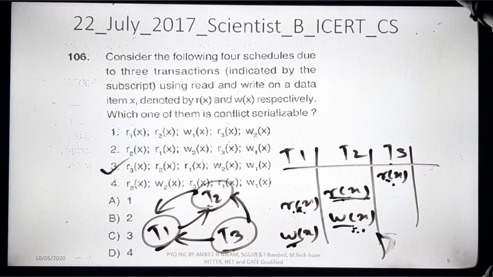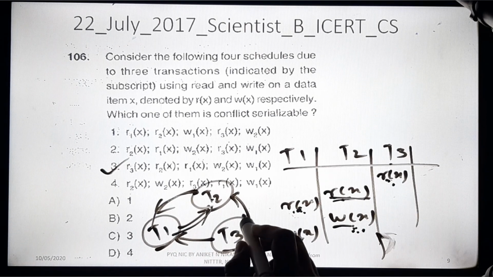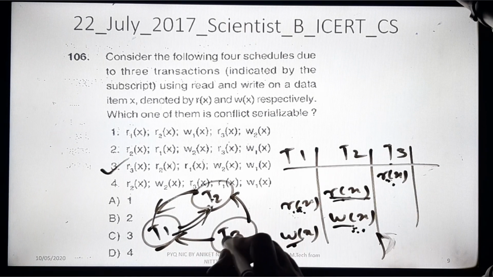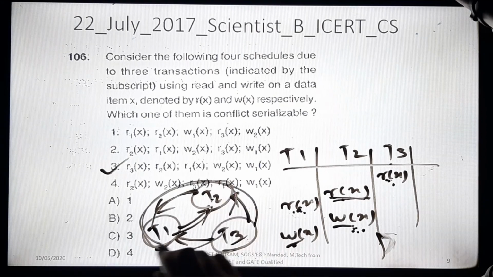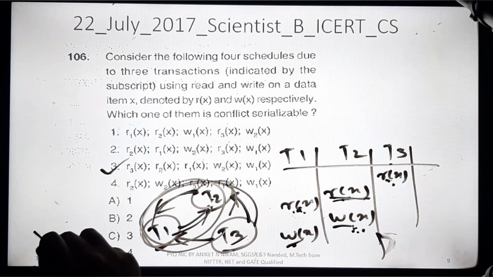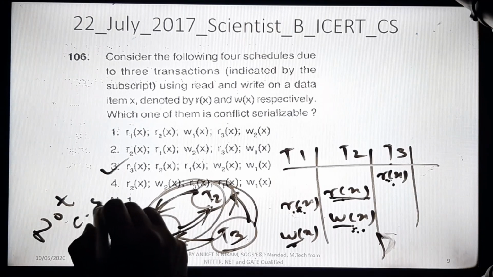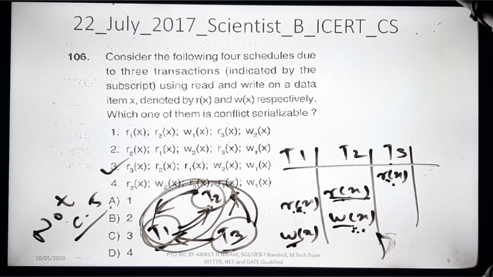In this case the question is, do we have a cycle or not. Definitely we get a cycle here, because T1 to T2 to T1, it is a cycle. So this cycle proves that this schedule is not CS, not conflict serializable.